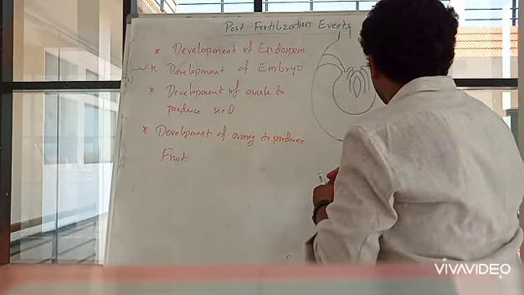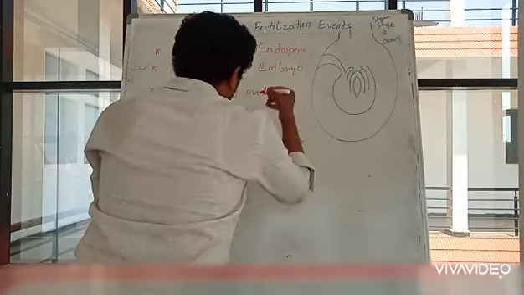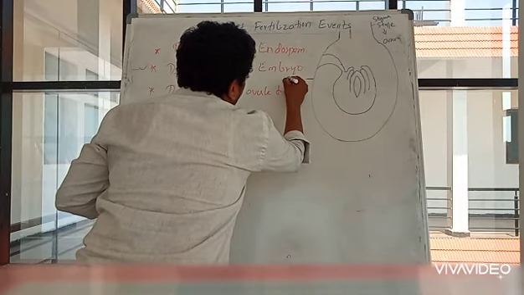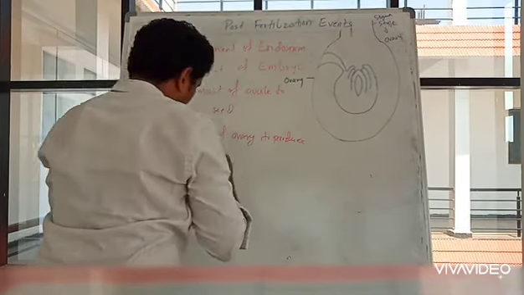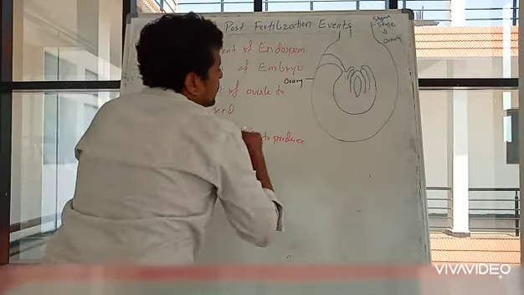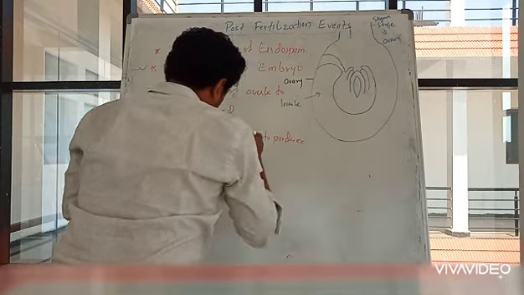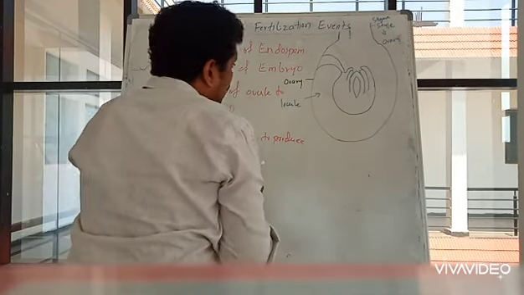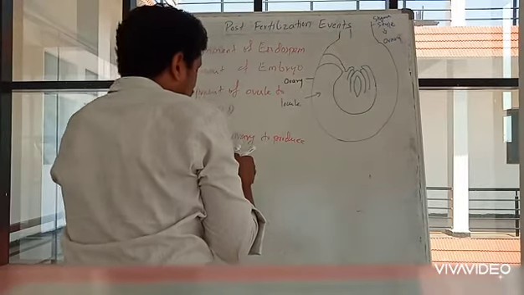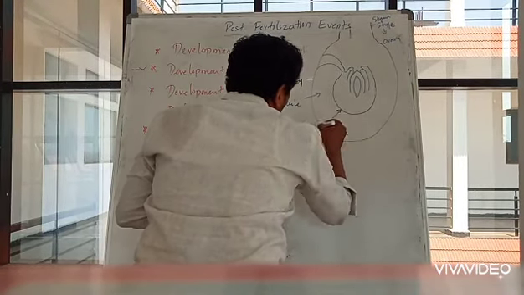I will just write the parts. The outermost part is the ovary. Between the ovule and the ovary a gap is there. That gap is the locule. And the completely inside portion is the ovule.